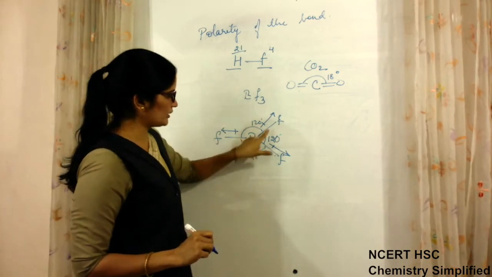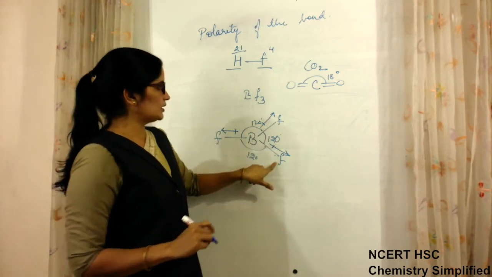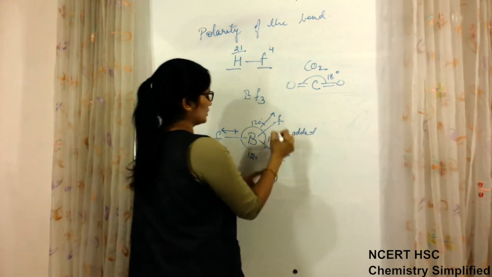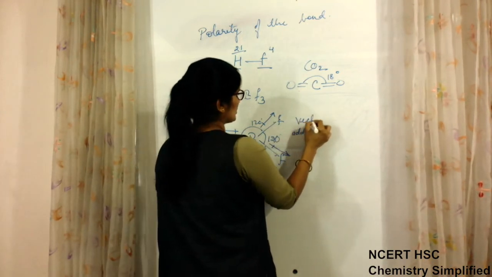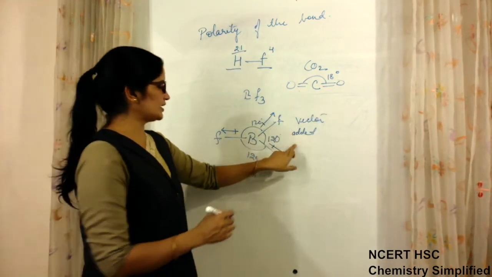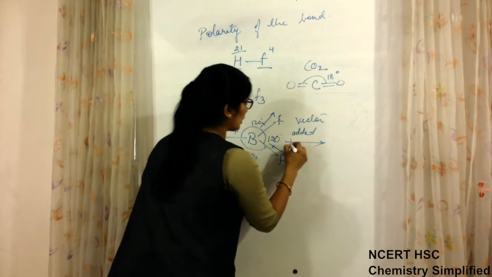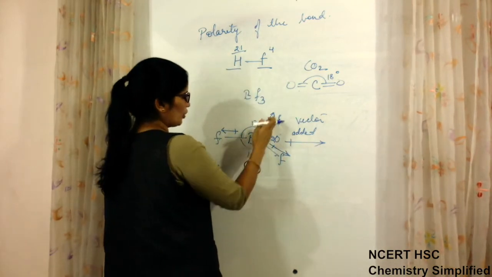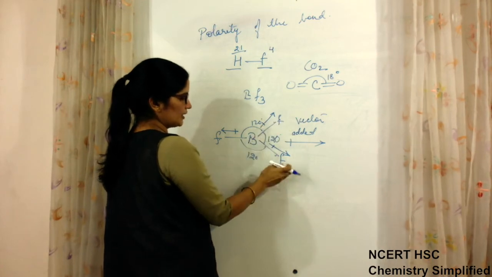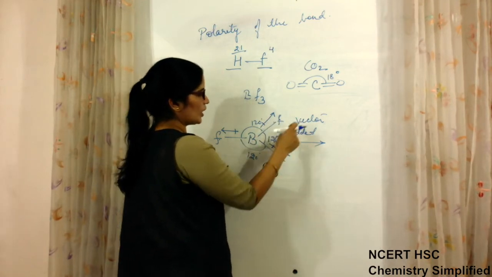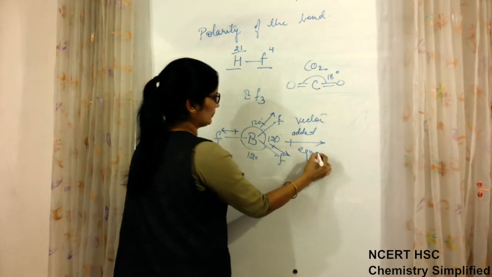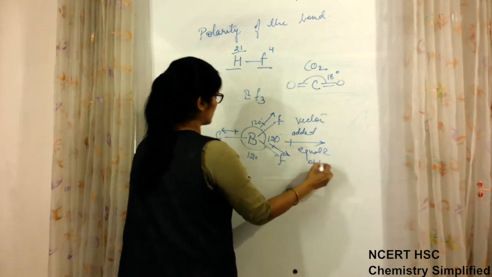We only have to know that when they are added by vector addition, the resultant of the two bonds BF and BF comes equal and opposite to the third bond.